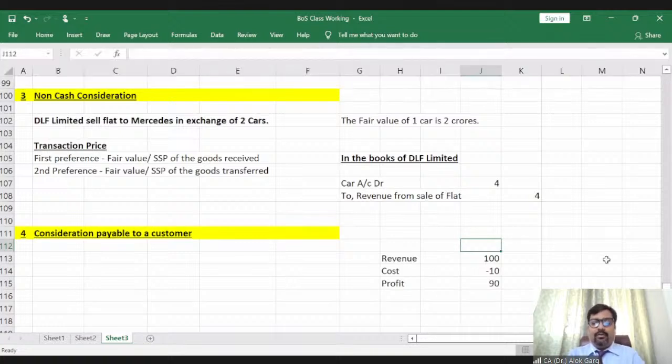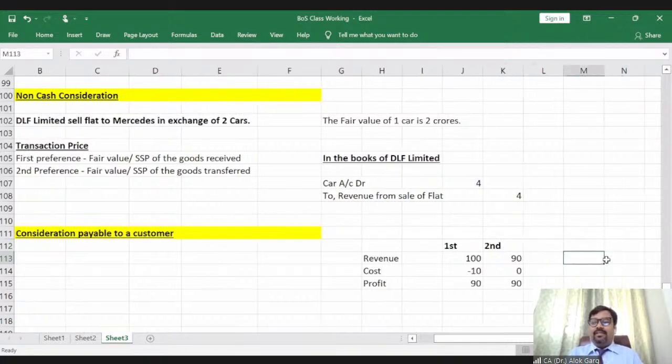The second situation could be: revenue could be 100 minus 10, so I'm reducing the transaction price or revenue straight away, so there will be no cost and the profit is 90, right?